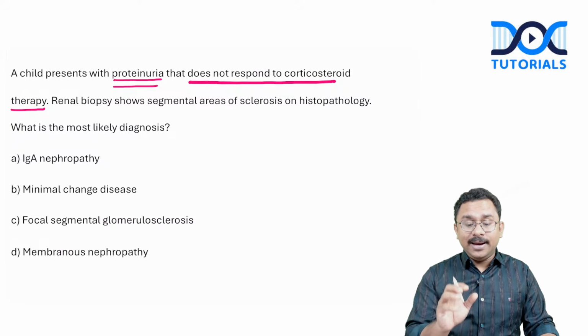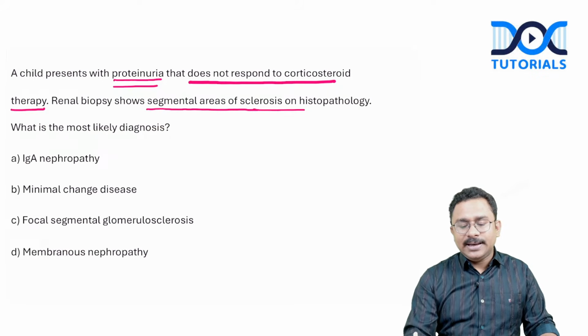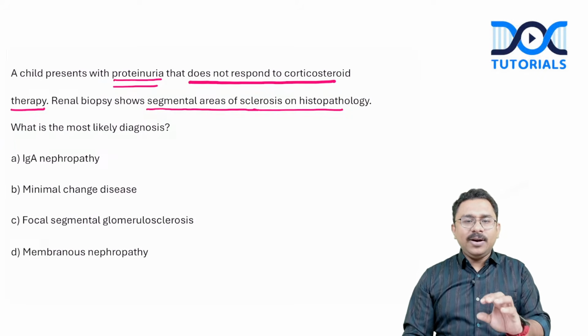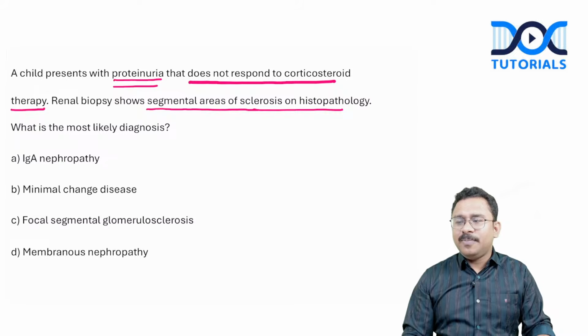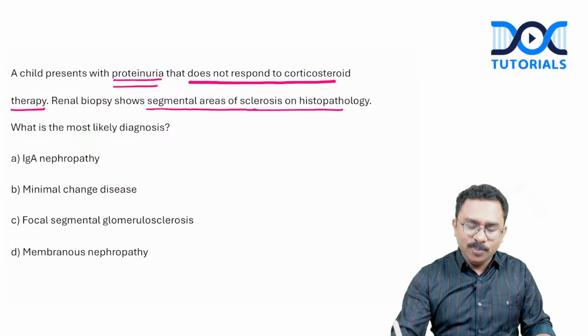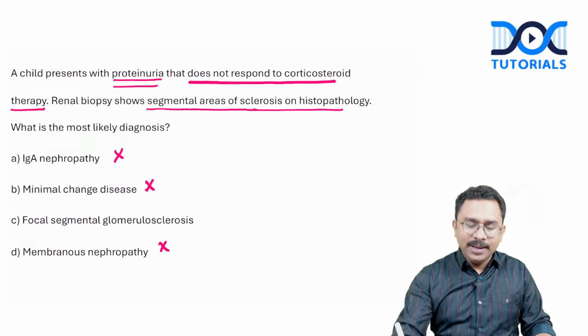Okay. But again, look at the renal biopsy. We know that in case of minimal change disease, the LM is normal. Okay. So here you can see that on histopathology, there are segmental areas of sclerosis. So that is taking the diagnosis definitely away from that of minimal change disease. So what is the most likely diagnosis here? What do you think? You are not going to get this in case of IgA nephropathy, not minimal change disease, not membranous nephropathy. This should be focal segmental glomerulosclerosis.